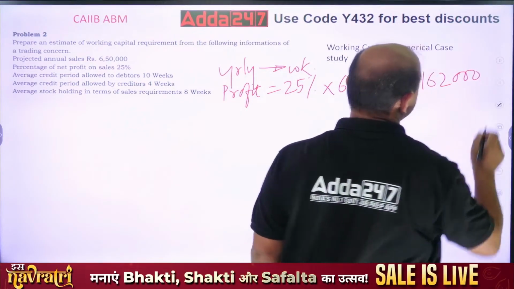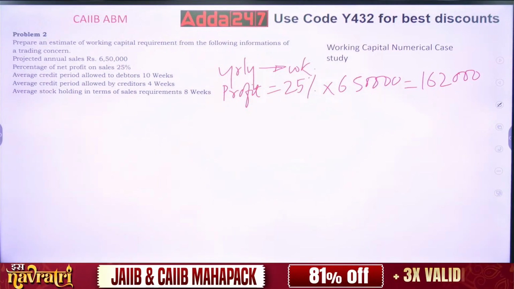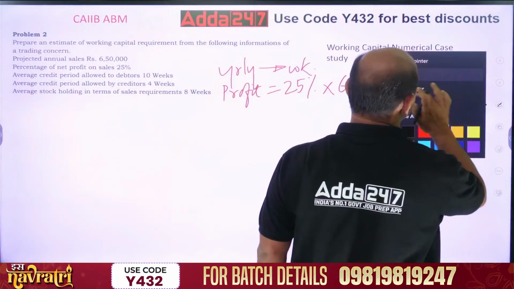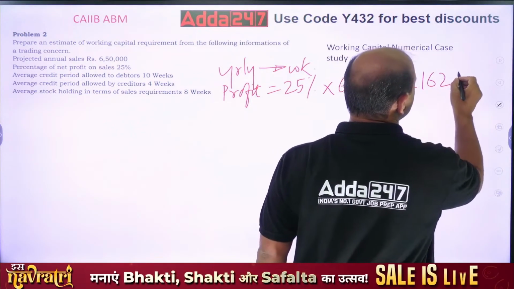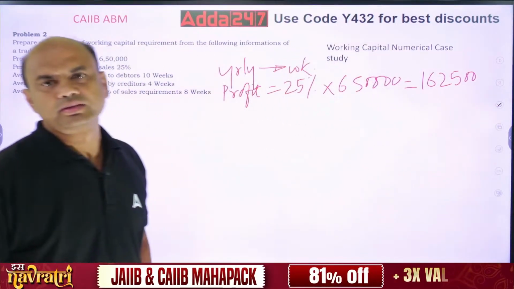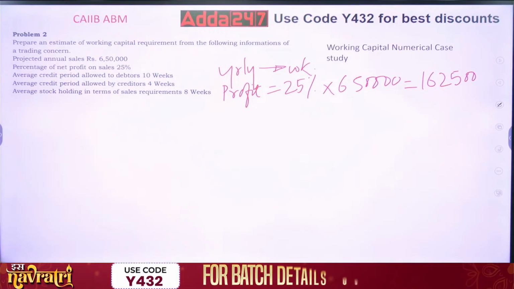Let me see. 500 is also there. So 500. 1,62,500. So I am getting this 1,62,500. Got it? This is what I am getting. 25% on sales it is given. So now this is my profit.